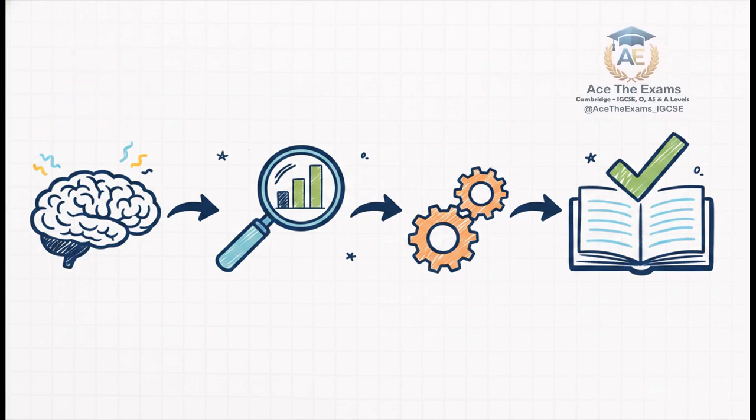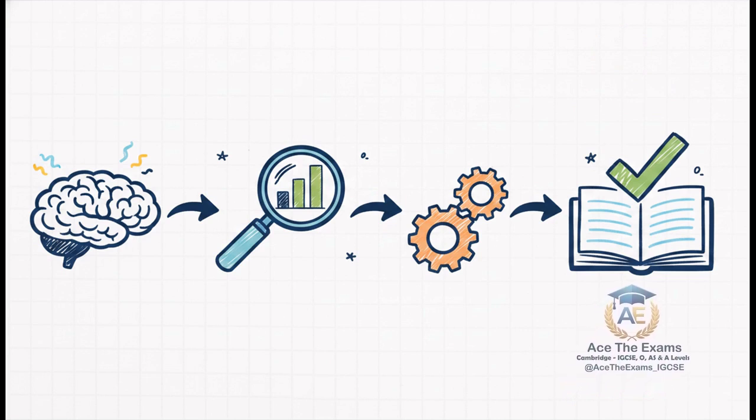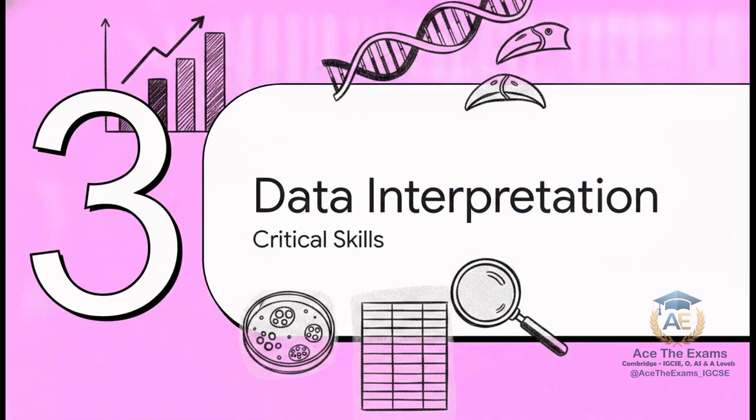You state the core concept of speciation, you back it up with hard data extracted from the prompt, you explain the why using solid scientific reasoning, and then you package the whole shebang in the exact phrasing the mark scheme demands. This sequence is absolutely your ultimate tool for acing these questions. Which brings us nicely to Section 3, Critical Data Interpretation.